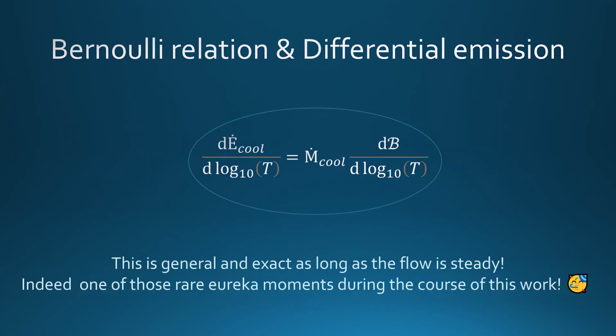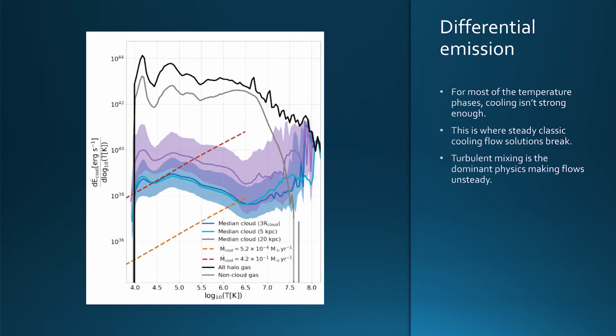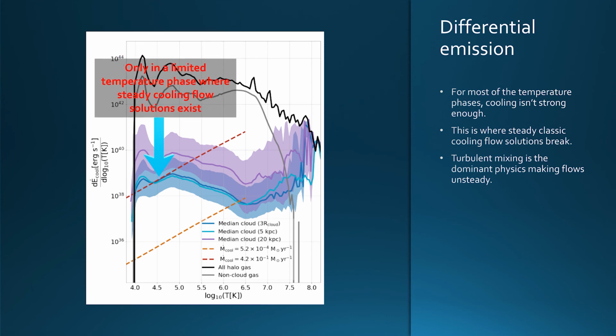We also derive an analytical expression relating the energy lost by gas due to cooling with its Bernoulli number and the mass inflow rate due to steady radiative cooling. Such a relation has observational importance as emission from the CGM is an observable characteristic. However, this classic cooling flow relation should be applied with caution as we show that it is only applicable within a very limited range of temperature phases where radiative cooling is very fast. At all other phases which lie beyond the local environment of the cold clouds, turbulent mixing dominates the phase evolution of the gas, causing significant deviations from a steady-state cooling flow model.